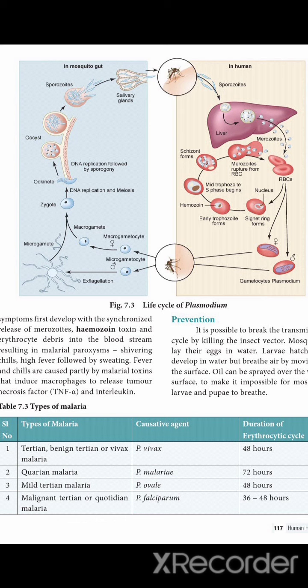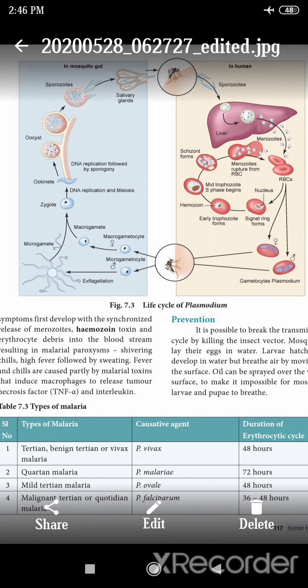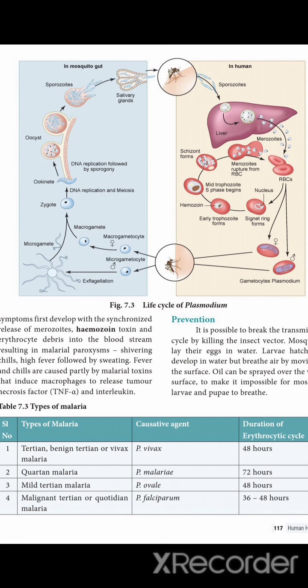We have to add some chlorine powder to the water, and apply some oil on the surface of the water, and some chemicals or chlorine powder can be added on the surface of drainage water or stored water. By this we can prevent mosquito bites.